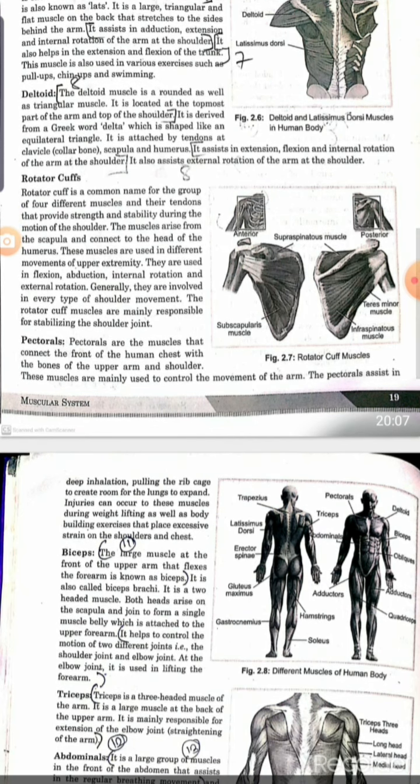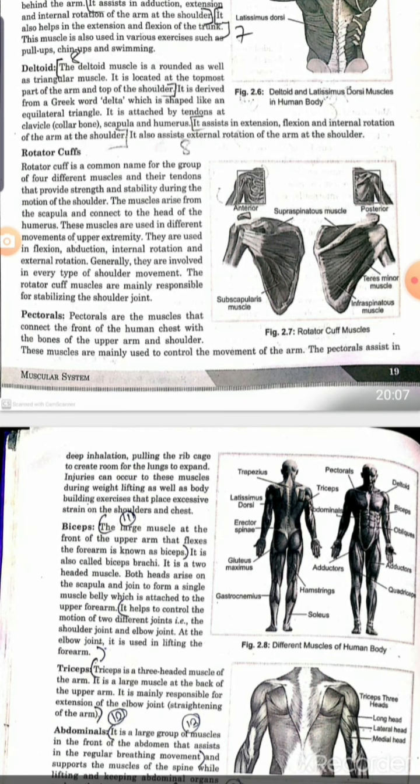The first of this type is the pectoral muscle. The pectorals are the muscles that connect the front of the human chest with the bones of our upper arm and shoulder. These muscles mainly control the movement of our arm.